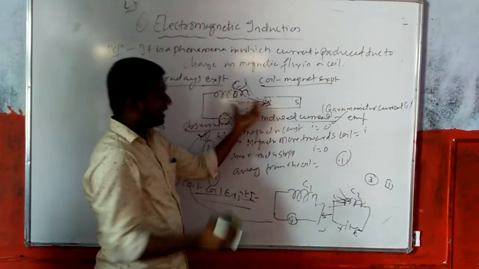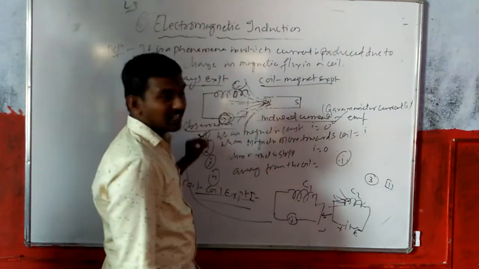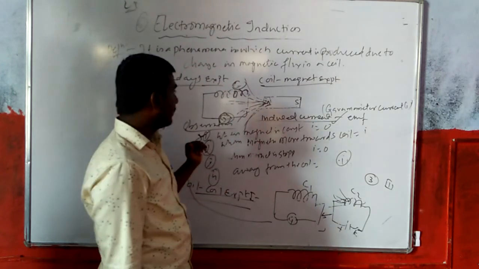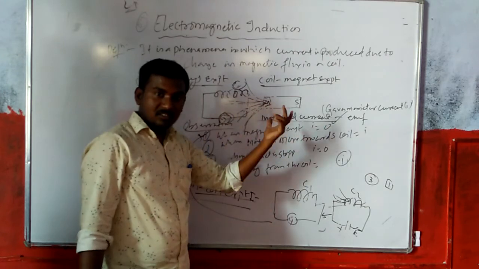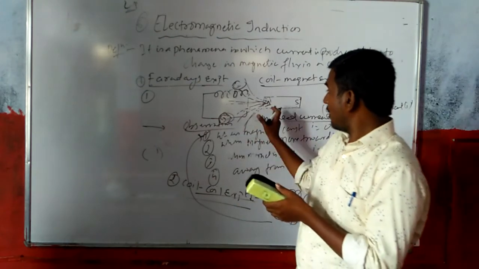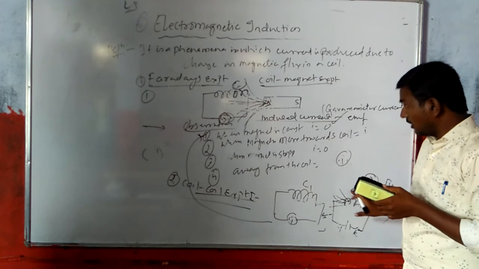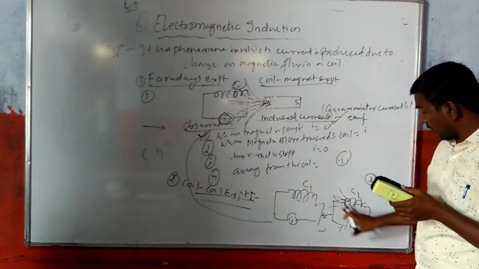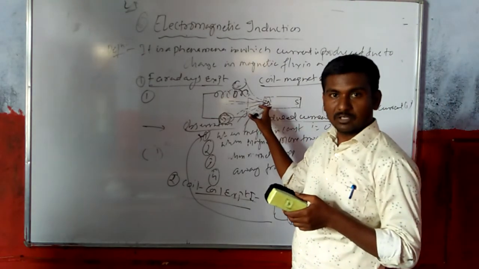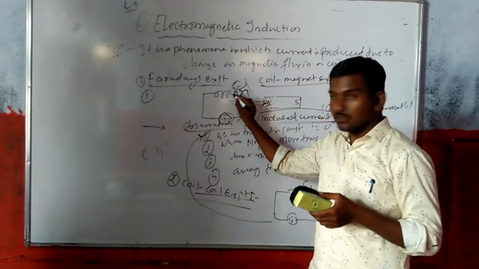Because the magnetic flux is greater, what happens there? Induced current will be produced. That induced current is called electromagnetic induction. So what conclusion comes out here? Due to the change in magnetic flux, if the magnetic flux increases in a coil due to magnets, here this coil also behaves like a magnet. Like a dipole moment, there is a magnetic property. Therefore there is an induced current in the coil.